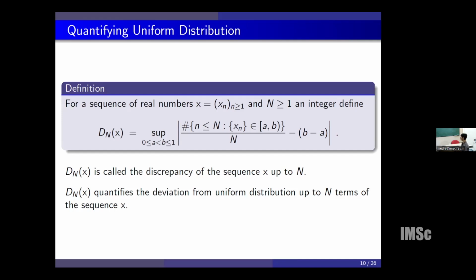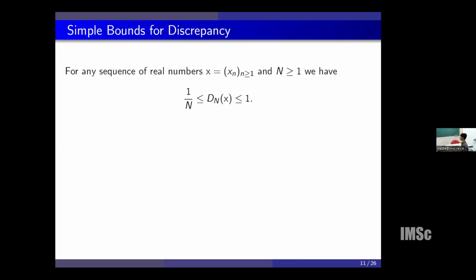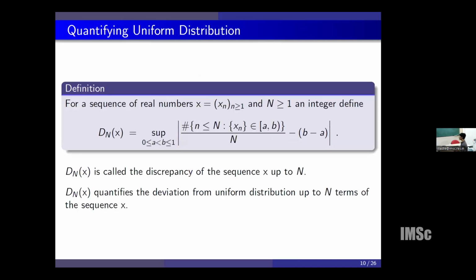So before going to that, we can see some trivial bounds for this discrepancy. For any given sequence of real numbers, the discrepancy of the sequence is bounded above by 1 and bounded below by 1 over N. Being bounded above by 1 can be seen from the definition, because this is less than 1 and this is also a subinterval of [0, 1), so this is also less than 1. So the difference of both of them in absolute value is less than or equal to 1 actually.